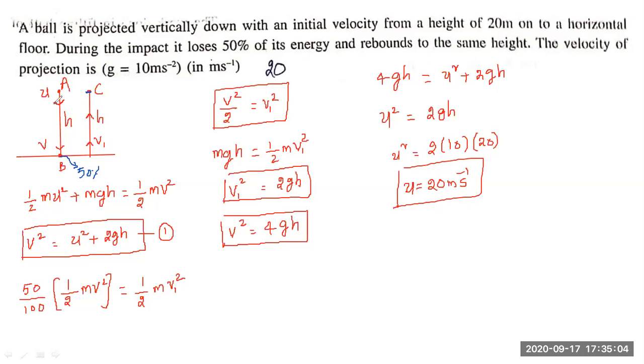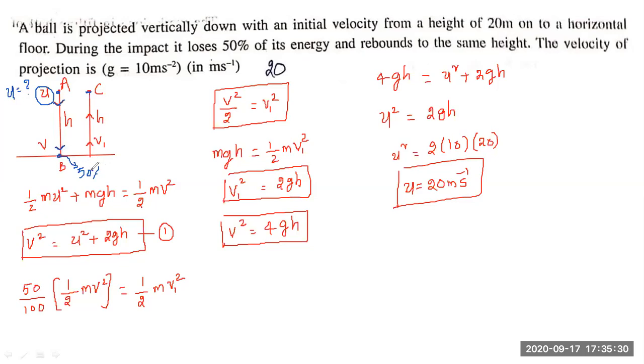Now let us consider, as per the question, u as the initial velocity with which the body is projected vertically downward. In this problem, our target is to find this u only. Let us also consider that this body, projected at point A, hits the ground with velocity v.